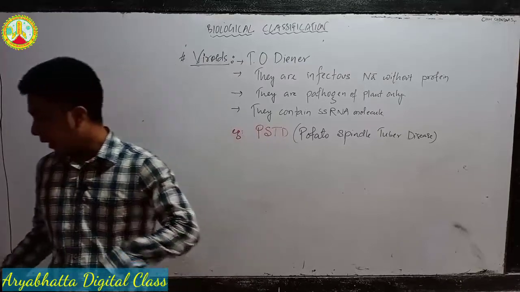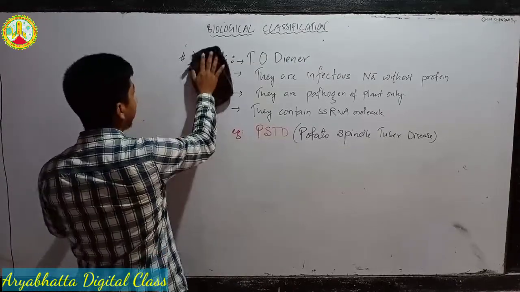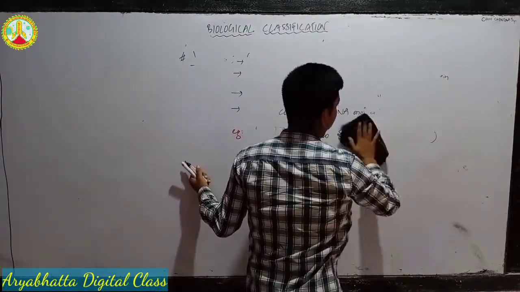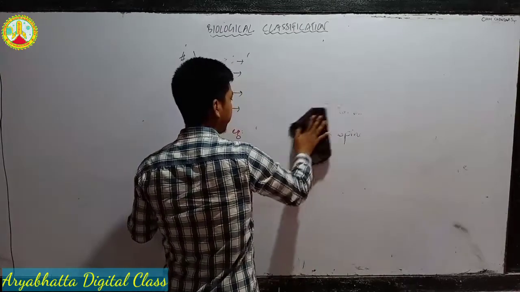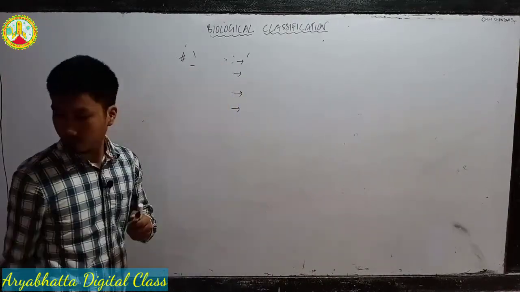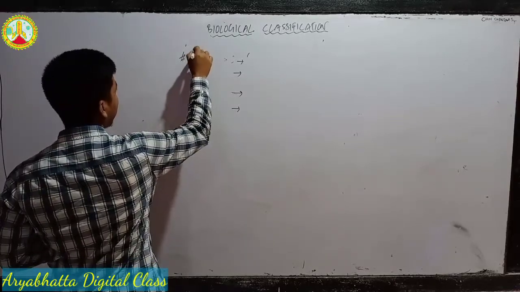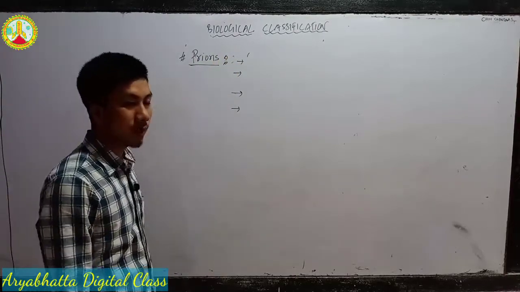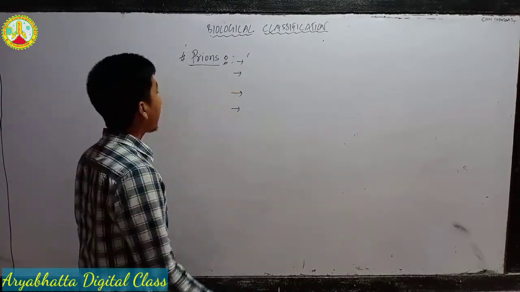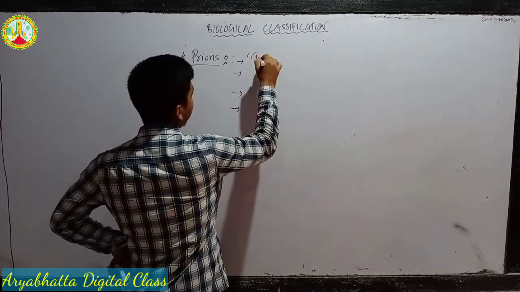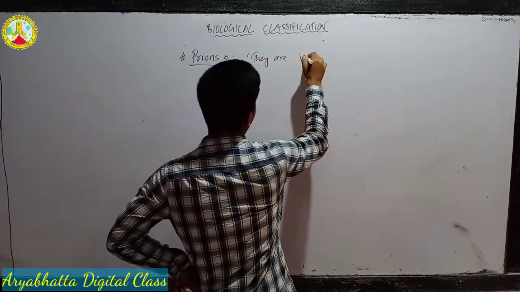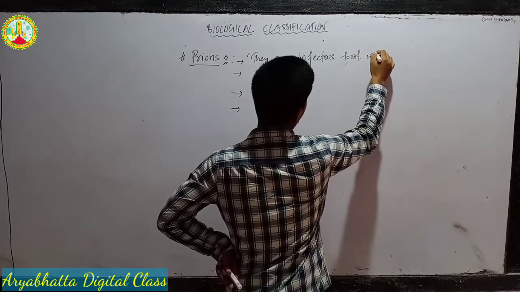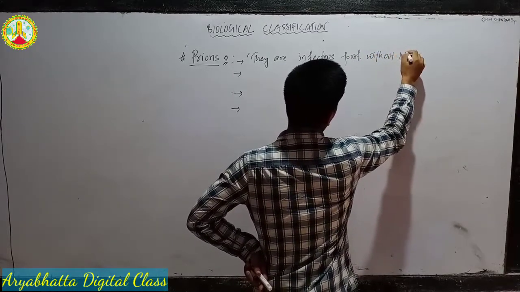Okay. So next we have prions. Prions are infectious protein without nucleic acid.